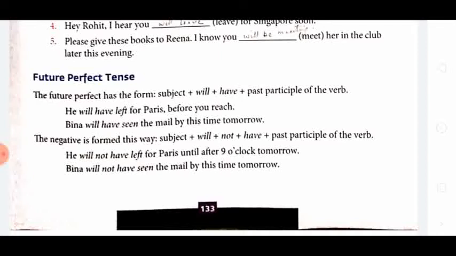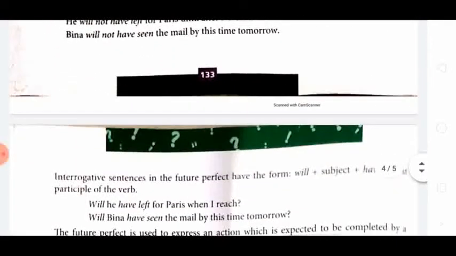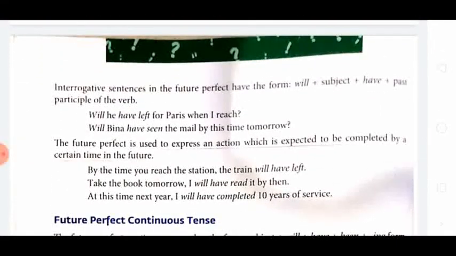First, its form. The future perfect has the form: subject plus will plus have plus past participle of the verb. If negative is there, not is added after will: subject plus will plus not plus have plus past participle form of the verb. If interrogative is there, same thing. Bring will to the beginning: will plus subject plus have plus past participle form of the verb.